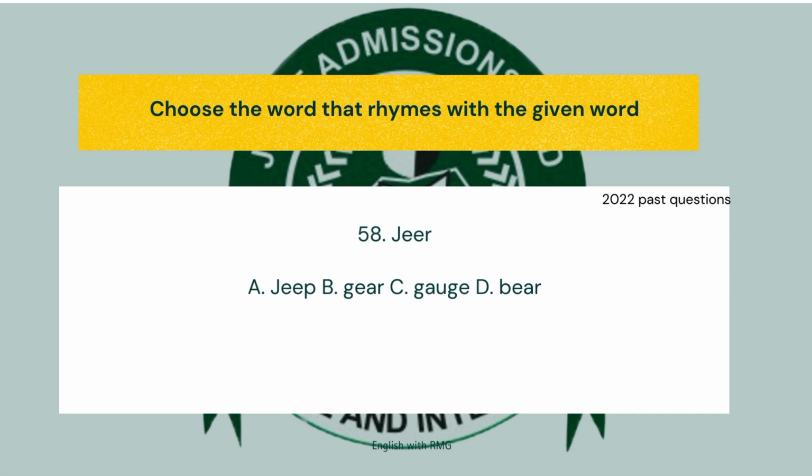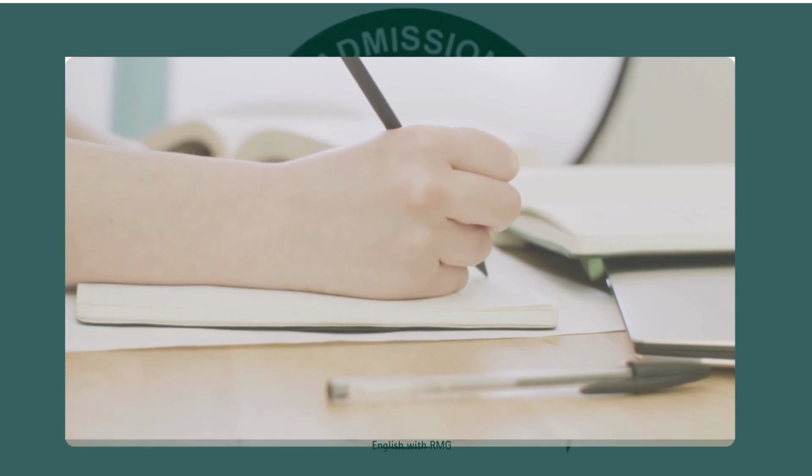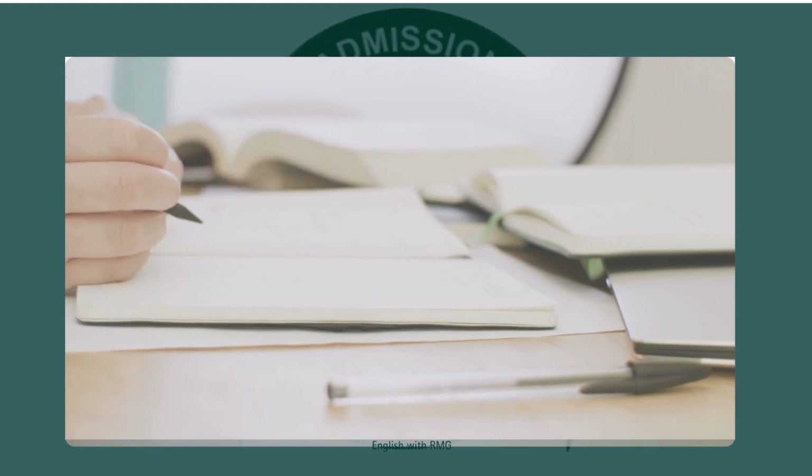We also have the sound in jeer. I explained this sound in the vowel video. So option D is our answer, bear, because it can be the sound in jeep, ge, or gauge. So our answer here is the diphthong air. Bear, bear. I hope you understand.